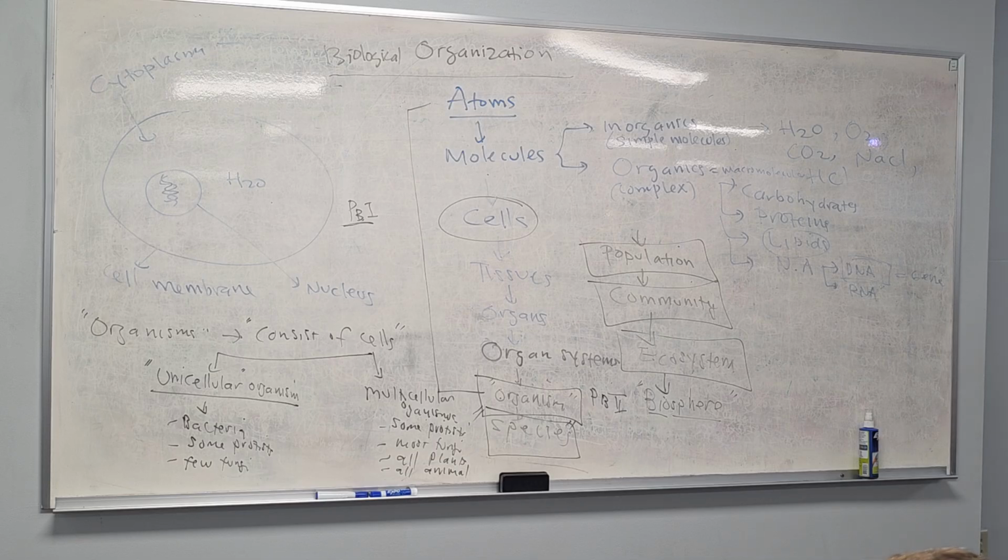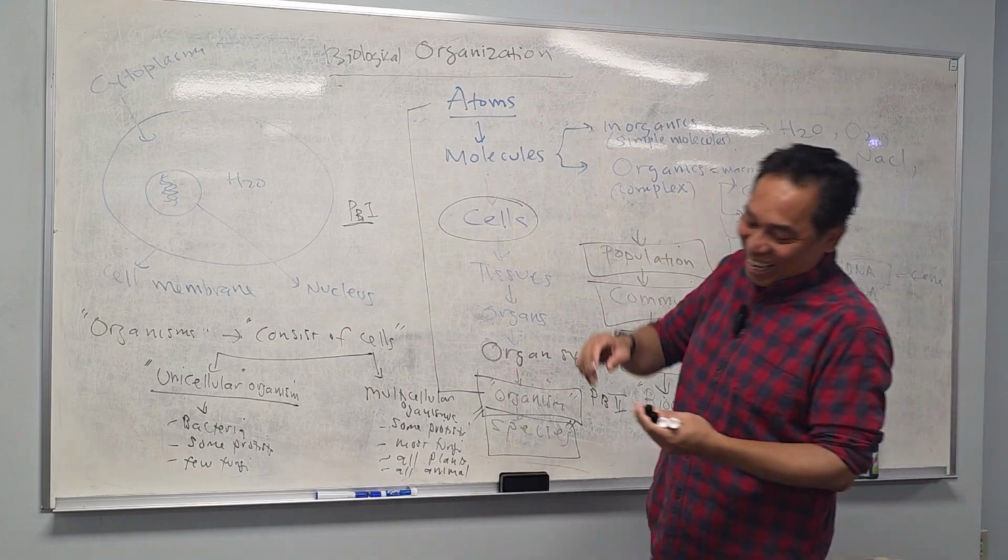Now, anybody know how many species there actually are on Earth? Can anybody guess? We have human, we have horse, we have elephant, we have monkey, we have different monkeys, tail monkey, no tail monkey. So how many species? Anybody can guess? 400. That's not a good guess. It's too high.